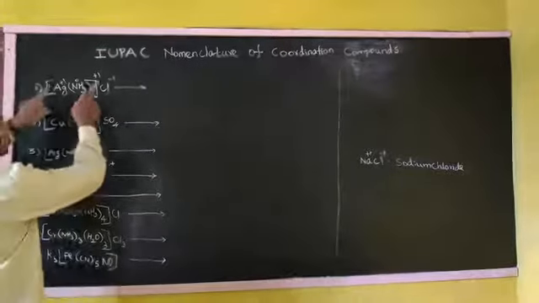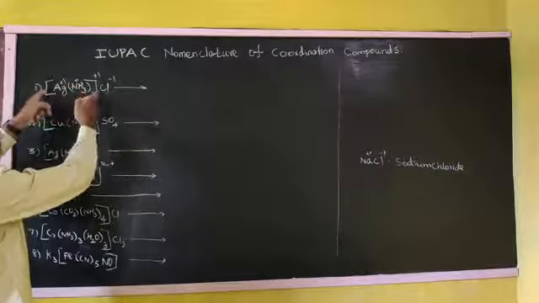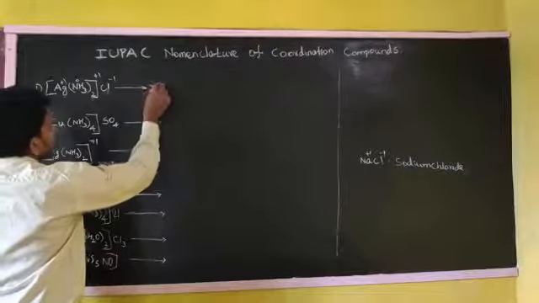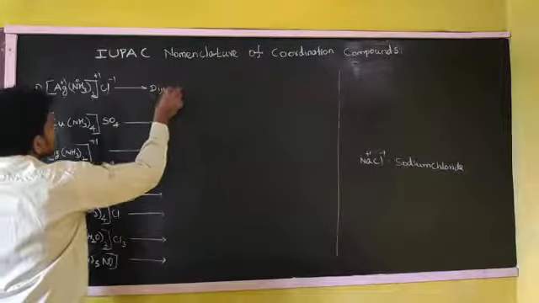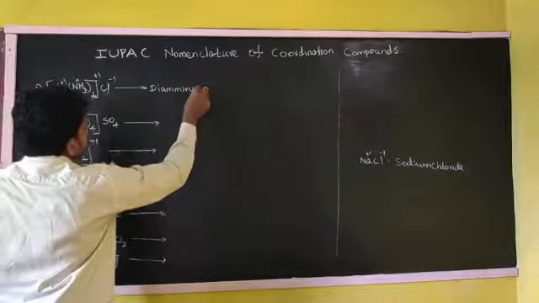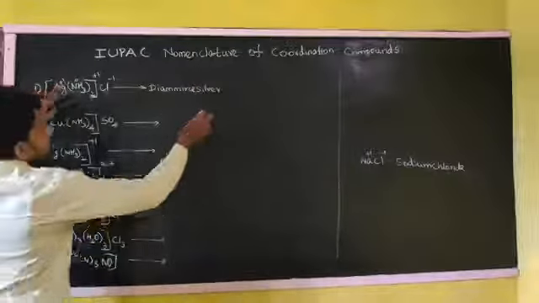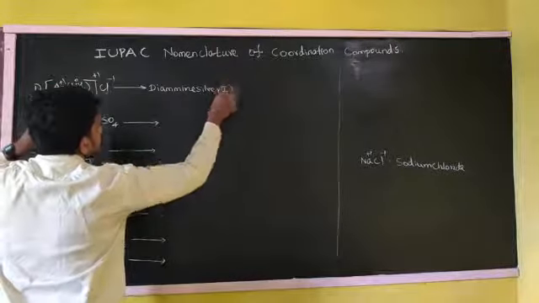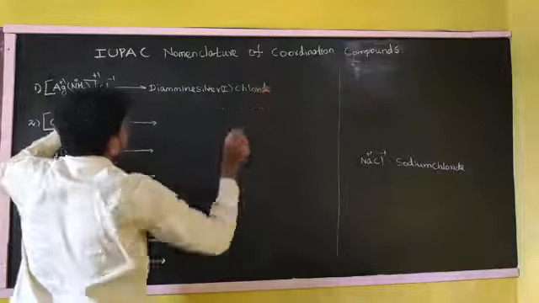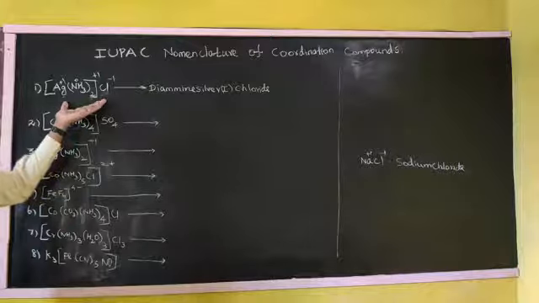Now, next, small bracket, first we have to solve it, then the large bracket. The same method we can follow. 2 means di, NH3 means the ligand amine. Here we can write diamine. Silver, we should not give a space. Silver is a metal. The metal oxidation state we can give as Roman numeral 1. Then ending with chloride. Right? I hope you understand the first complex name, how you can write it, right?